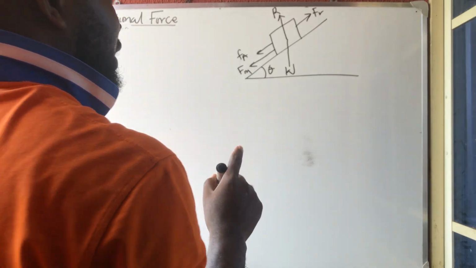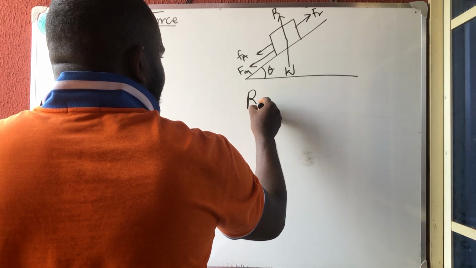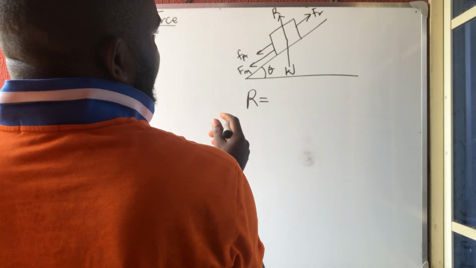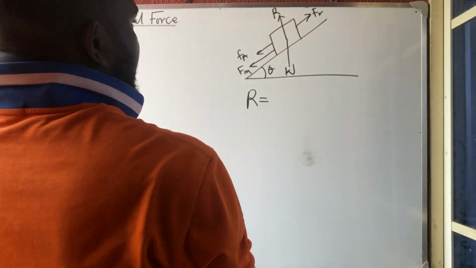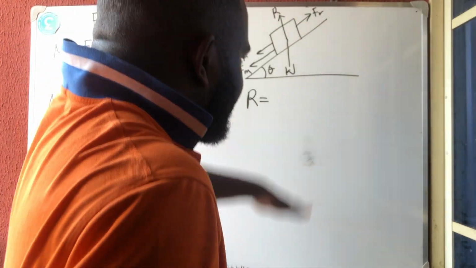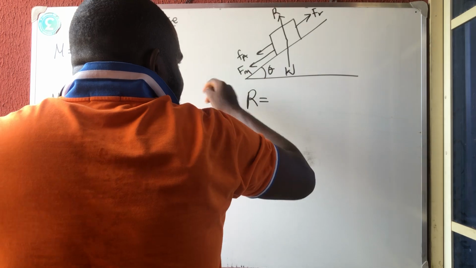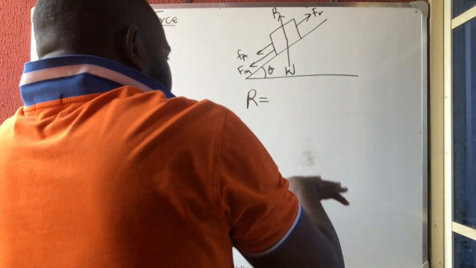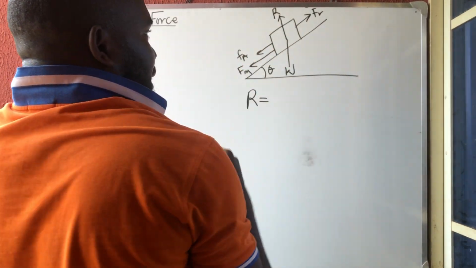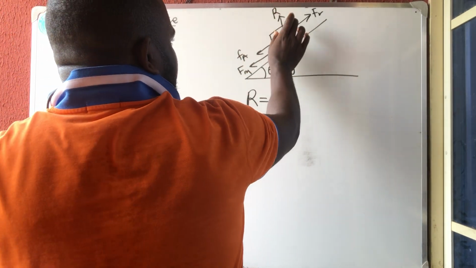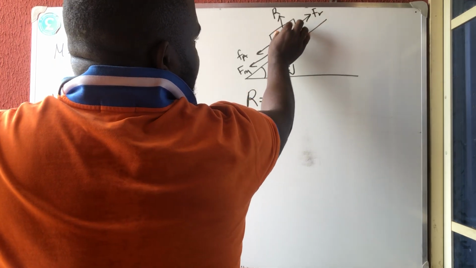Now there is something I need you to know. Listen, the normal reaction is the reaction on this object that will make it remain on this body. It is what will make this body remain on this plane. It will not allow it to slide down. It is a reaction that is pushing it, as the weight is pulling this thing like this. So the normal reaction is what is keeping it on that plane. Are you getting it now? For this object to remain on this plane, the weight is supposed to be coming down, and as it's coming down, that is what will make this thing remain here.